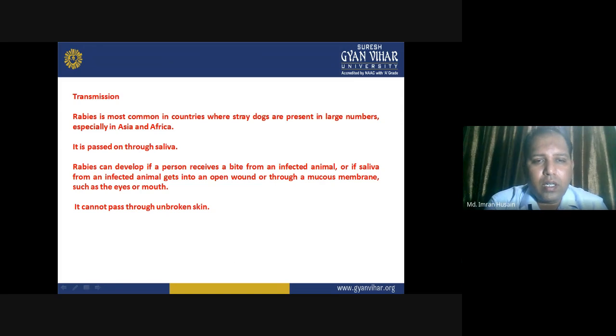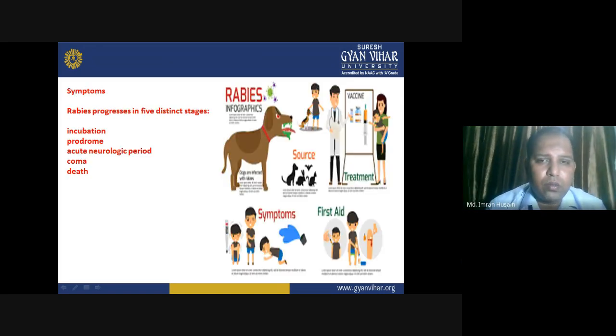Rabies can develop if a person receives a bite from an infected animal, or if saliva from the infected animal gets into an open wound or through a mucous membrane, such as the eyes or mouth. But it can also pass through unbroken skin. So, what precautionary measures are required? Always stay away from an animal with rabies or its symptoms. Prevention is better than cure.